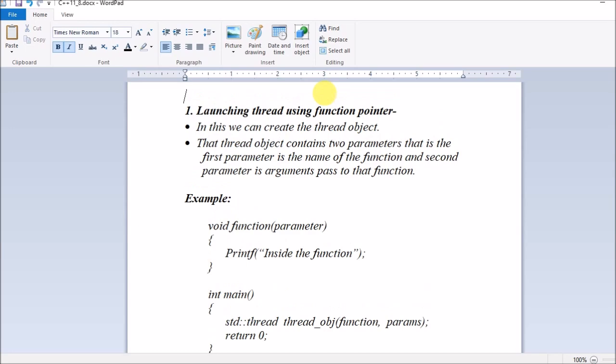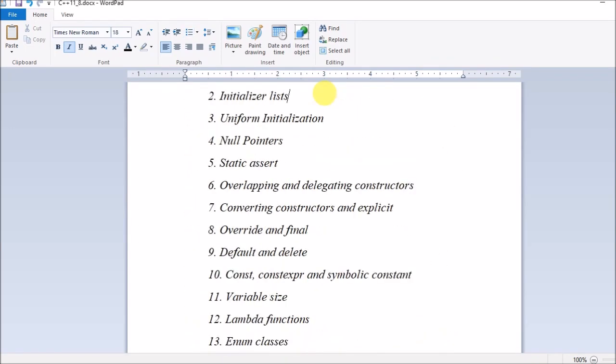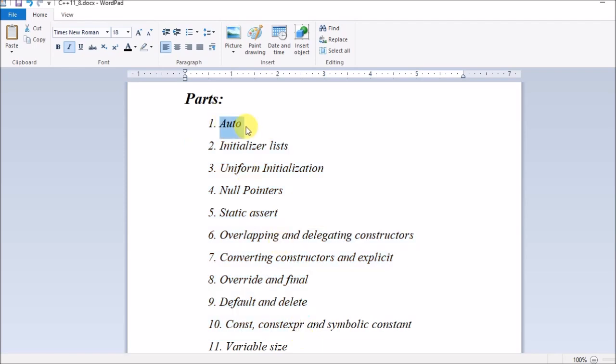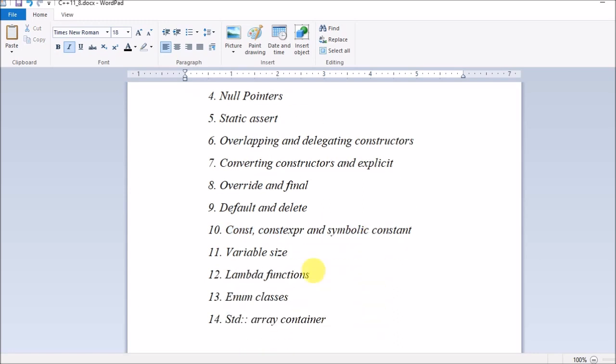Let me repeat it for you. I have covered auto, initializer list, uniform initialization, null pointers, static assert, overlapping and delegating constructors, converting constructors and explicit, override and final, default and delete, constexpr and symbolic constant, variable size, lambda functions, enum classes, std::array container.